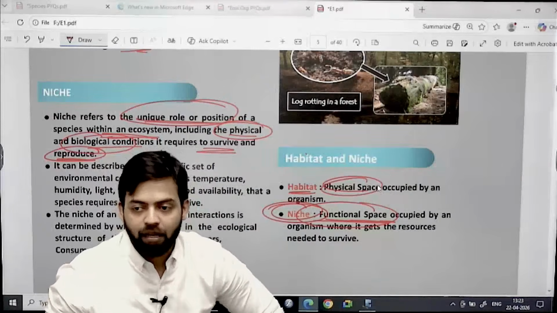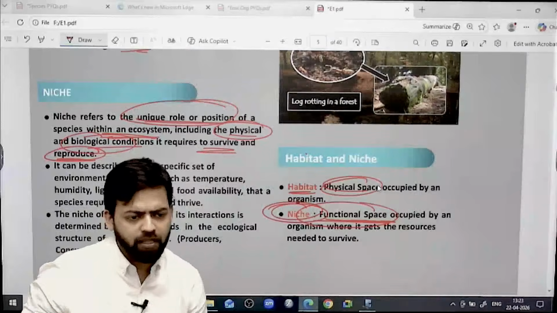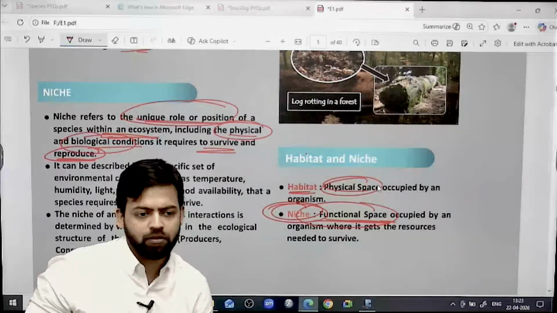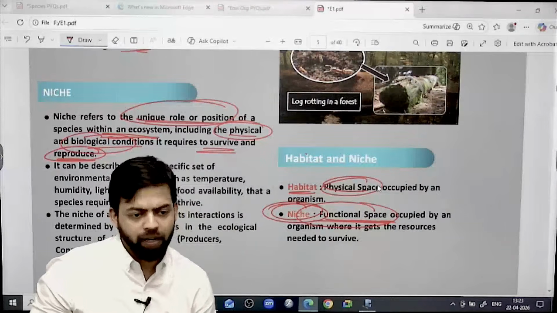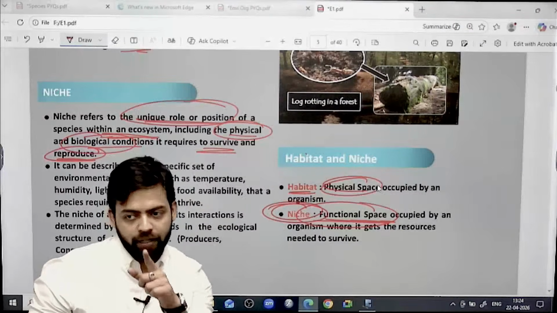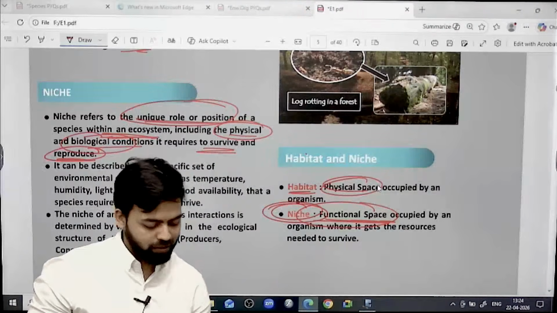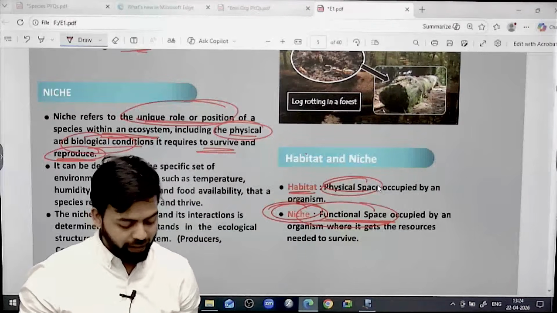Okay. Now what will happen if 2 species are fighting for the same niche? Suppose all of you are fighting for rank 1. Is there any possibility that all of you might get rank 1?